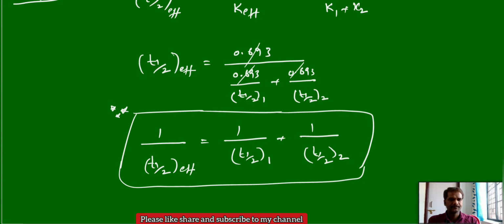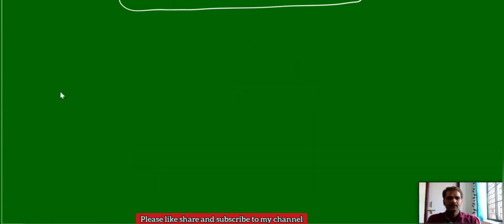Effective half life, and next you will see the calculation of activation energy, effective activation energy.